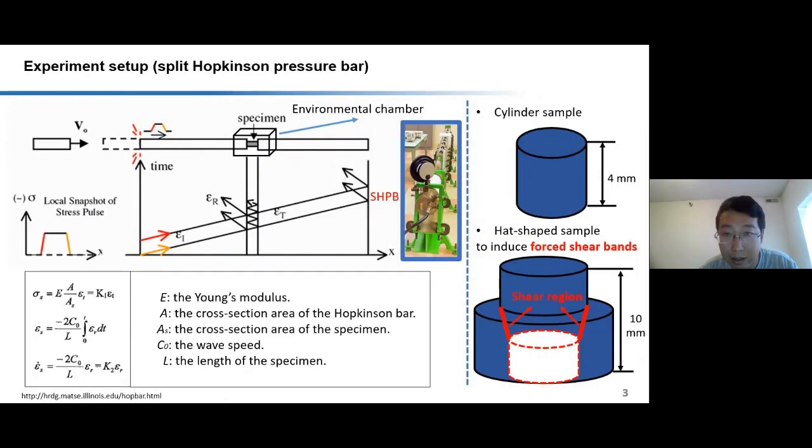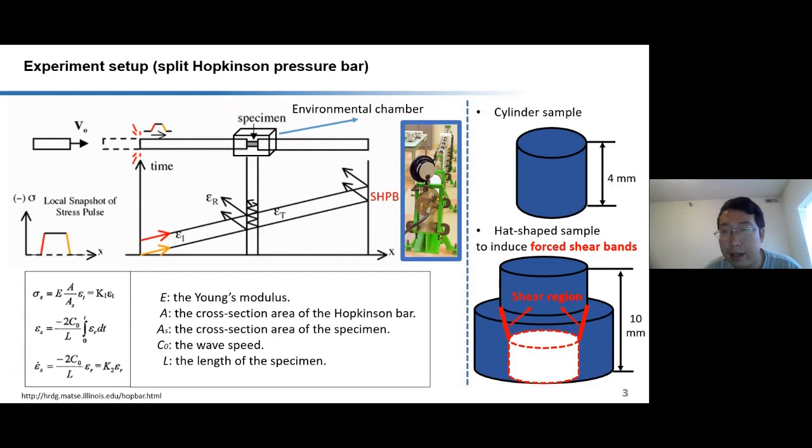As discussed just before, we mainly use the split-Hopkinson pressure bar for our dynamic testing. The middle figure shows the split-Hopkinson bar in our lab. The samples are sandwiched between the incident bar and the transmitted bar. When the projectile hits the incident bar, it produces a stress wave that propagates into the specimen. It will then split into the transmission wave and the reflected wave. By attaching strain gauges to the two bars, one can get the deformation information of the specimens.